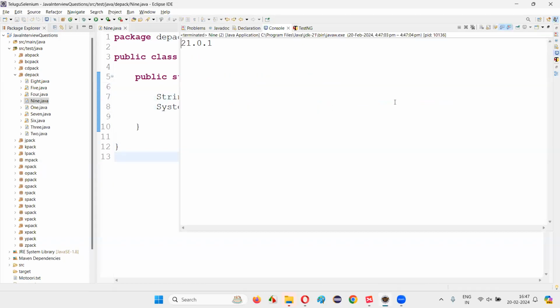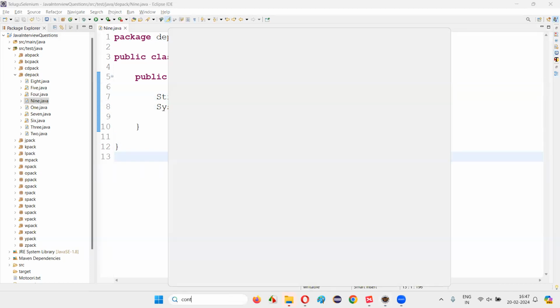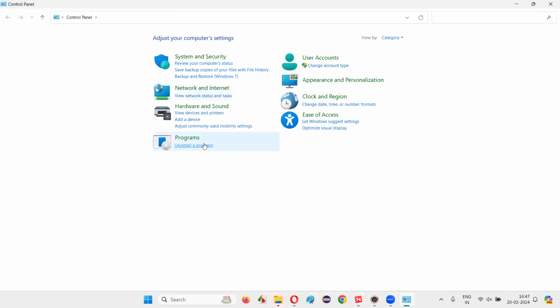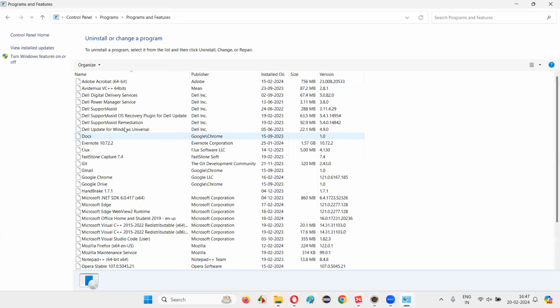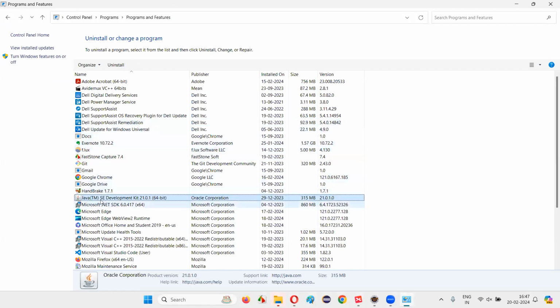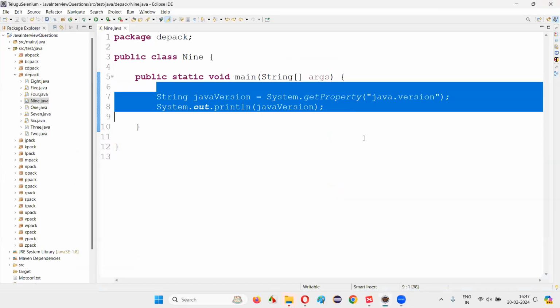Observe that in the output, you will get the version of Java that is installed in your machine, that is 21.0.1. I'll go to the control panel and just show you what is the version of Java that is there in our machine. Uninstall a program, and if you go and find the Java software that is installed in my machine, so here is the Java SE Development Kit 21.0.1, which is the version properly printed in the output, right?